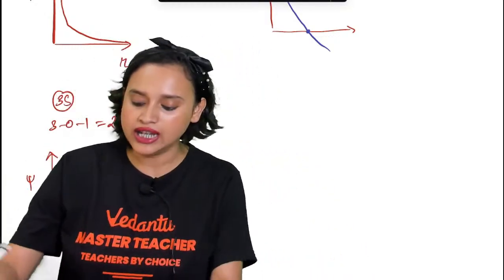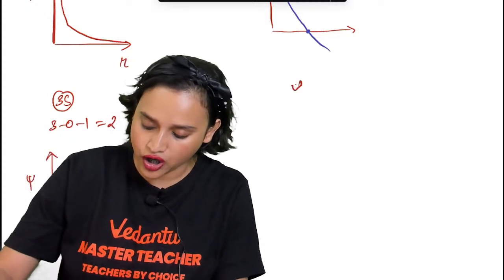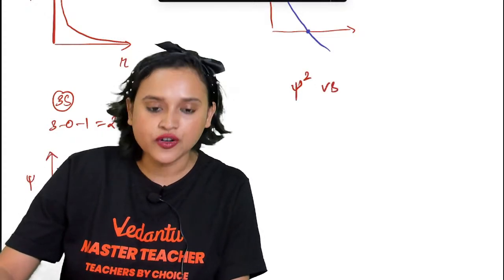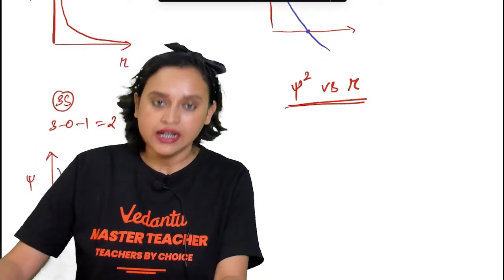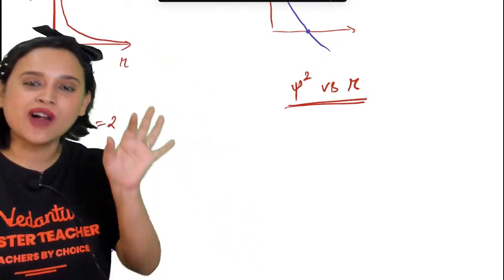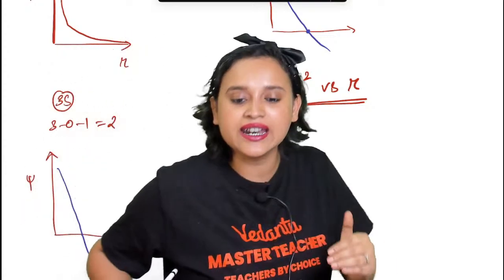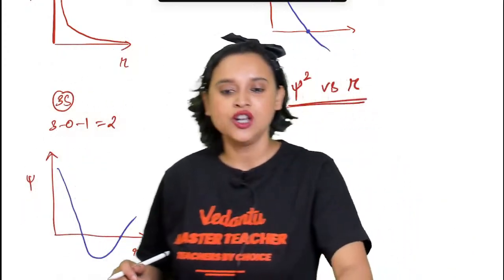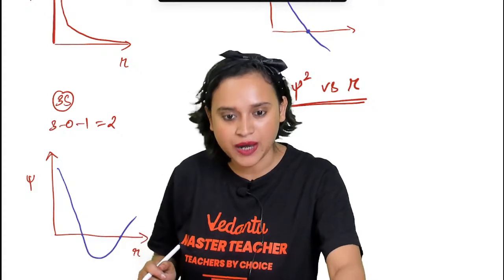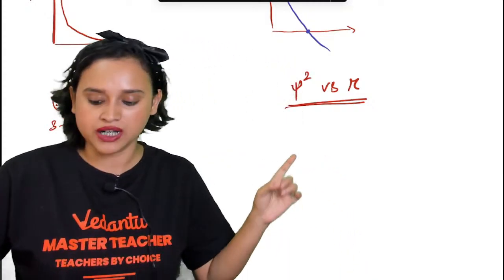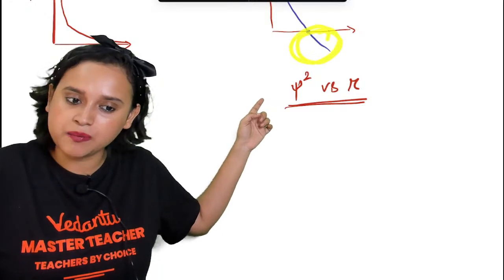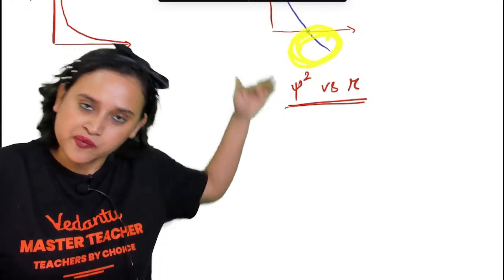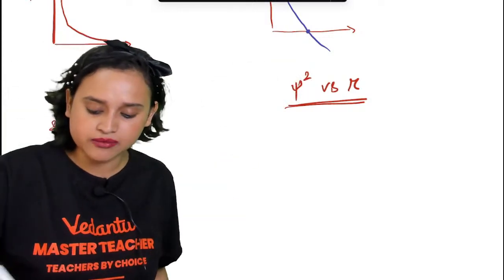Great. Now, let us start drawing it for psi square versus r. Here, one trick is there: whatever is in the negative part, make it positive. For example, this part of 2s was going in the negative part, right? You are just going to make it positive. Just make it positive, everybody.